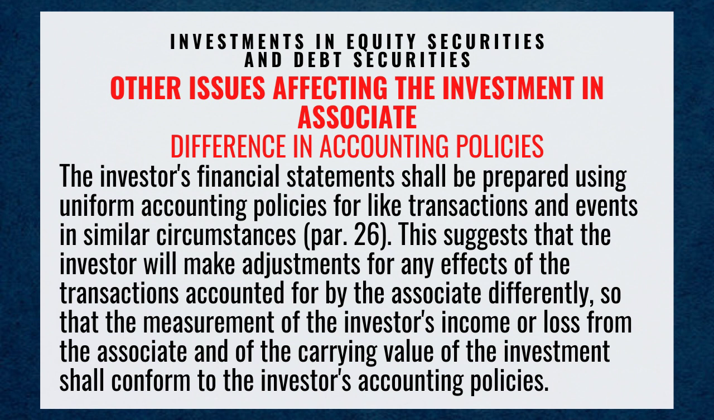Difference in accounting policies. The investor's financial statements shall be prepared using uniform accounting policies for like transactions and events in similar circumstances. Paragraph number 26. This suggests that the investor will make adjustments for any effects of transactions accounted for by the associate differently, so that the measurement of the investor's income or loss from the associate and of the carrying value of the investment shall conform to the investor's accounting policies.